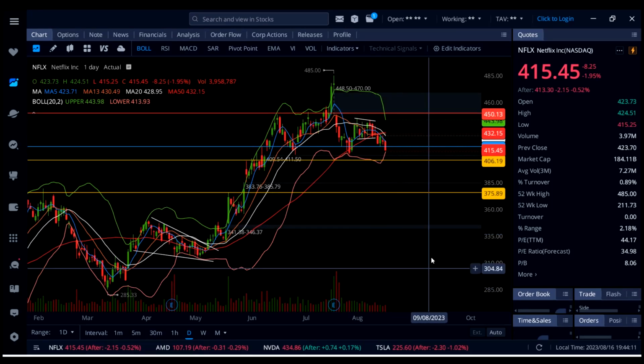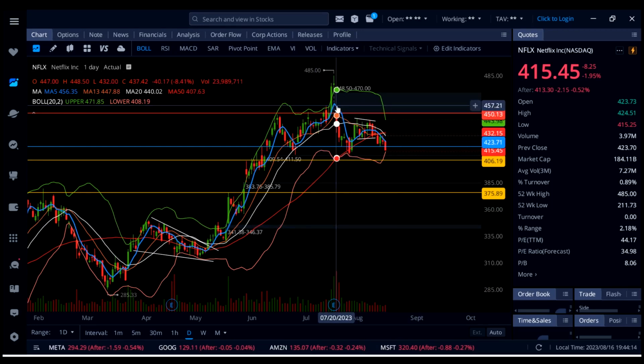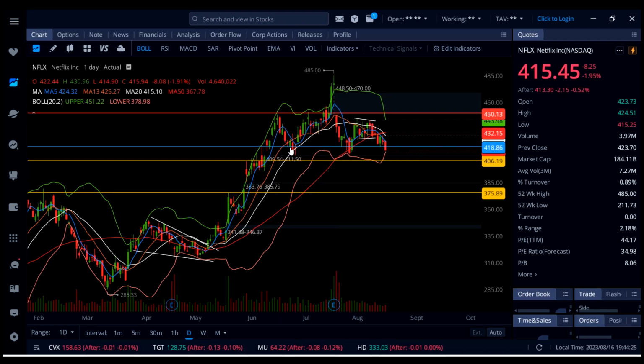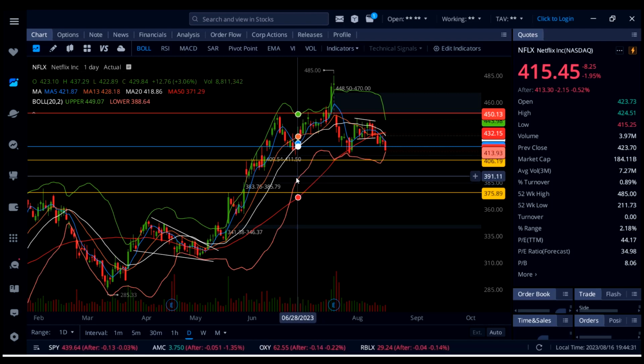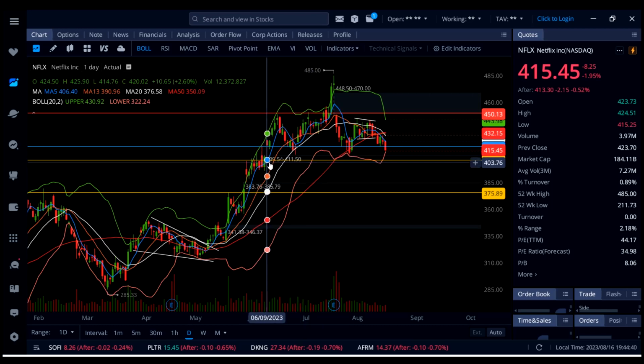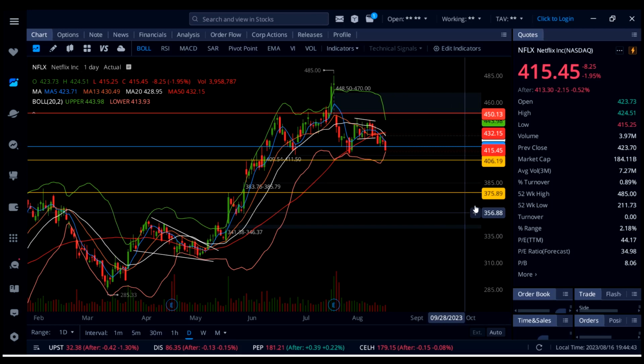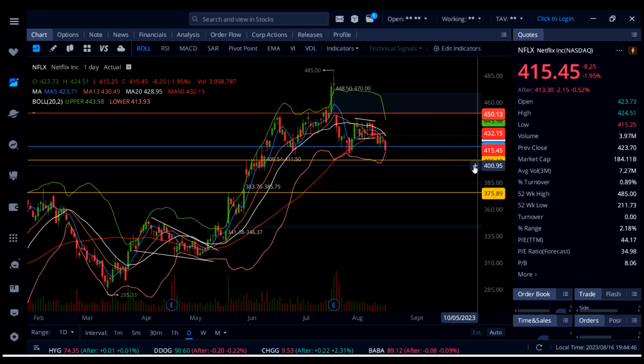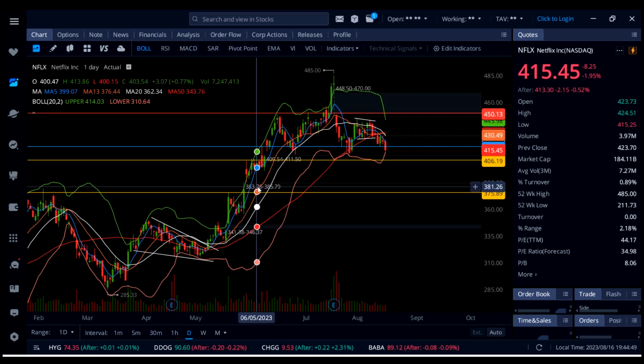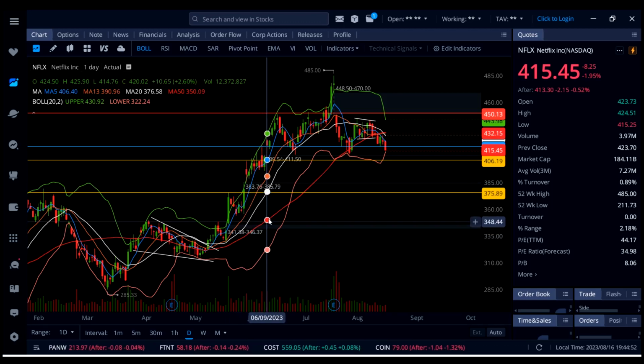Netflix is down 1.95%, and Netflix got rejected by this blue line 5 SMA, 424, getting up to 424.51, rejected by this negatively sloping blue line 5 SMA, and then coming down and taking out this support, 418 to 419, and now barely holding the lower band on this daily chart as a support, 414. If that gives up, you're going to see Netflix, and I said it before, close this gap down here, 409.54, and then we also have support down here at 406, and then we got another gap down here, 383.76. So we do have a lot more unfinished business down here on Netflix.